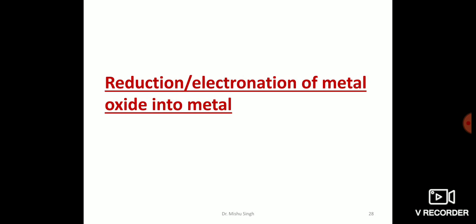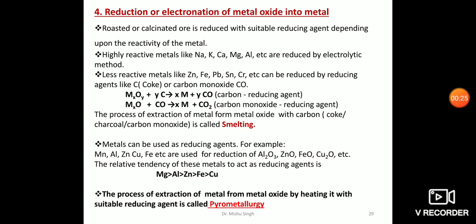Hello everyone. In my previous lectures, I have already discussed the initial stages of metallurgical operations, which included the concentration and the conversion of concentrated ore into its metal oxide. Now, the next very important step is the reduction or electrolysis of metal oxides into free metal.